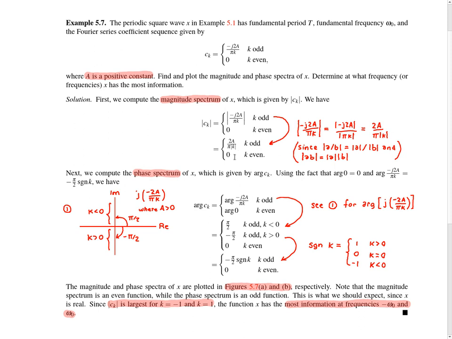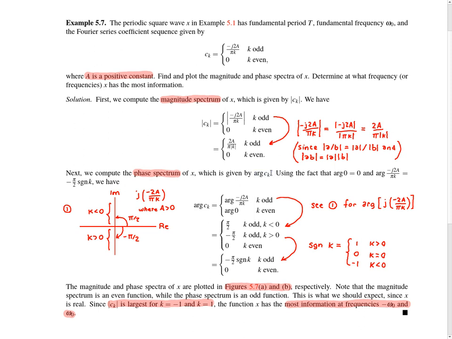So that essentially gives us the magnitude spectrum, which we could then plot if we wanted to for various values of k. Then we go on to find the phase spectrum of x. So the phase spectrum of x is simply the argument of the Fourier series coefficients. In other words, what we're being asked to find is arg of ck.